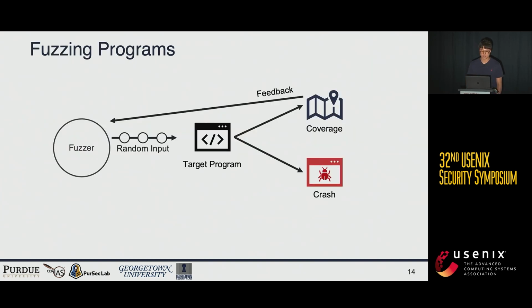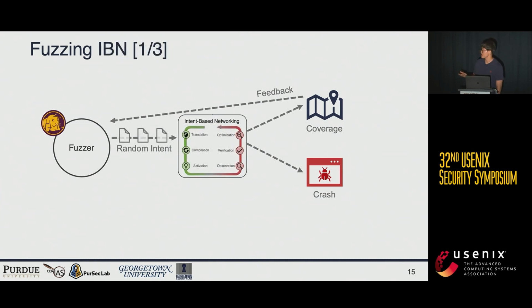We apply fuzzing here. As you might know well, fuzzing works as follows. Fuzzers give random input to the target program, and it will return 2 results. First, whether the program crashes or not. Second, whether this new input traverses a new path of the program, which is called coverage. And this coverage is used as feedback for the fuzzer. AFL is one of the well-known fuzzers. So let's run AFL on fuzzing IBN. However, it doesn't work well.